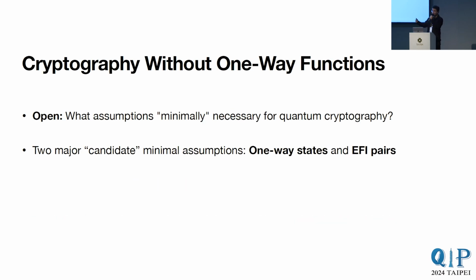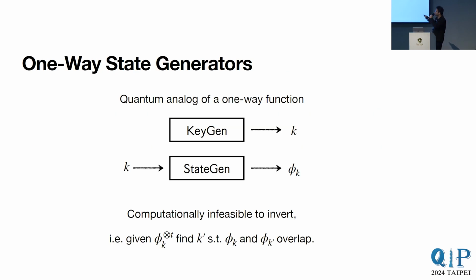And now that we can potentially get quantum cryptography from assumptions weaker than one-way function, this leads very naturally to the open question: what are the assumptions that are minimally necessary for quantum cryptography? There are roughly two major candidate assumptions for the crown of being the minimal assumption, and those are something called one-way state generators and something called EFI pairs. Our work is about the relationship between these two objects, so I will define them shortly.